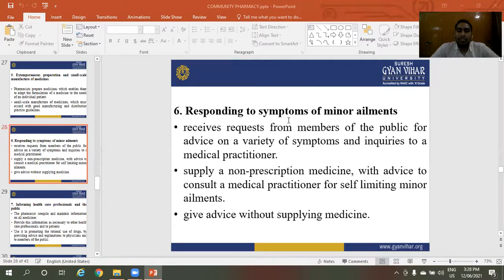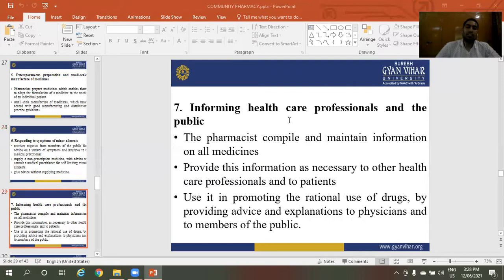Supply non-prescription medicines with advice to consult a medical practitioner for some limiting minor ailments. Next, give advice without supplying medicines. These are responses to symptoms of minor ailments.